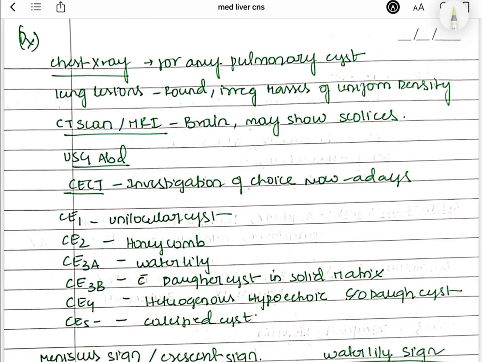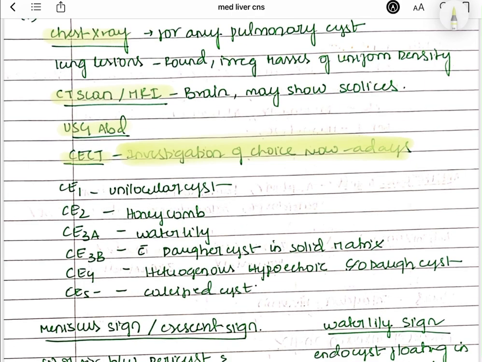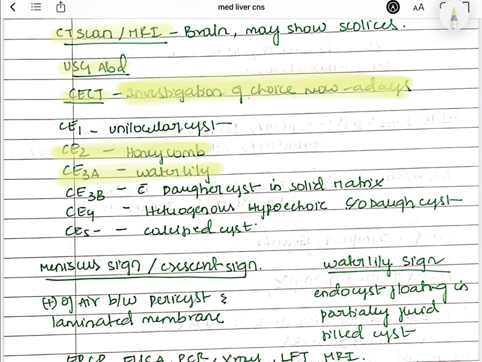Now if you look at the diagnosis, you can do a chest X-ray to see for any pulmonary cyst, and also you can do CT scan or MRI to see for any brain cyst. USG abdomen can be done to locate the cyst and to know the size and shape of the cyst and all. So investigation of choice nowadays is CECT, contrast enhanced computed tomography. So honeycomb and water lily signs can be seen in hydatid cyst.